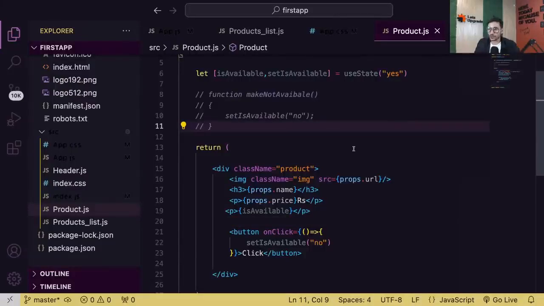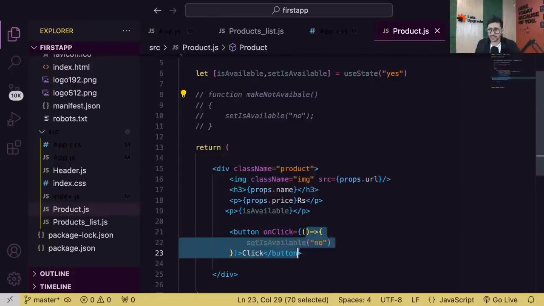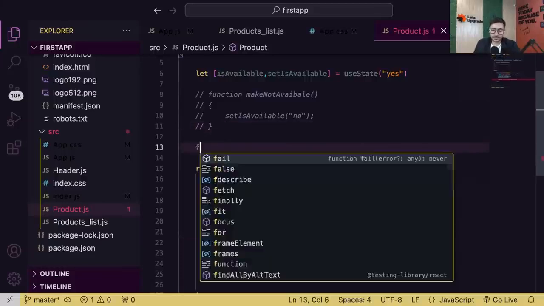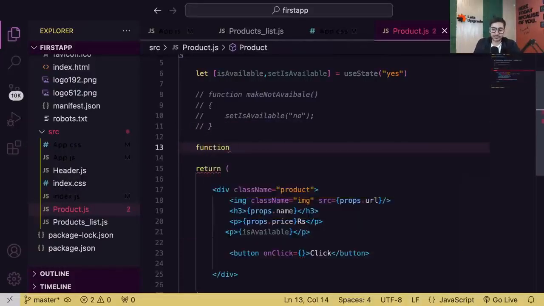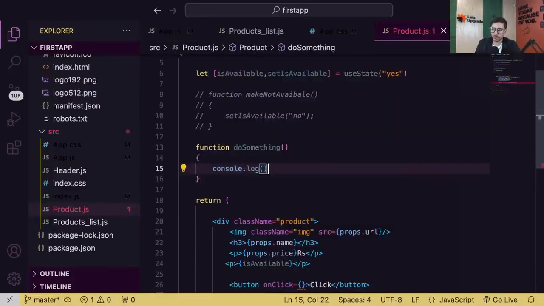See guys, yesterday when I was teaching you event logic, for anyone who is confused here, Vandana, especially you, please focus now. Yesterday when I was teaching event logic, what did I tell you? That if you want to handle events, one way is you can create a function, let's say function doSomething, and in this I'm simply doing console.log hello.